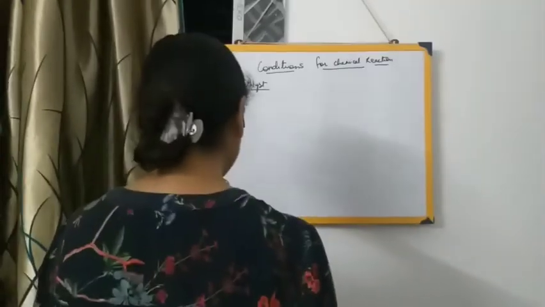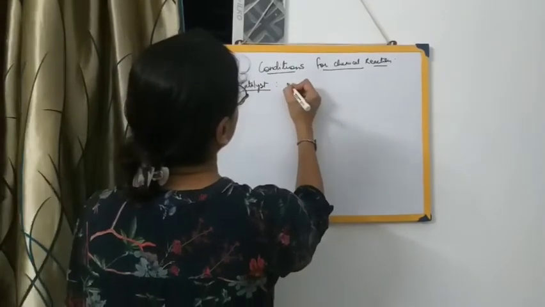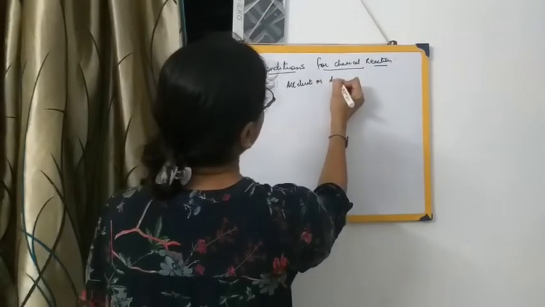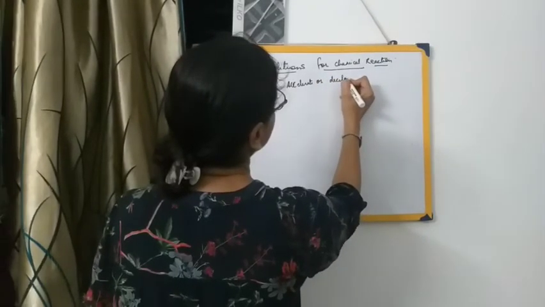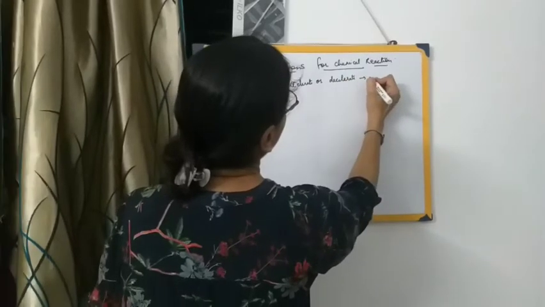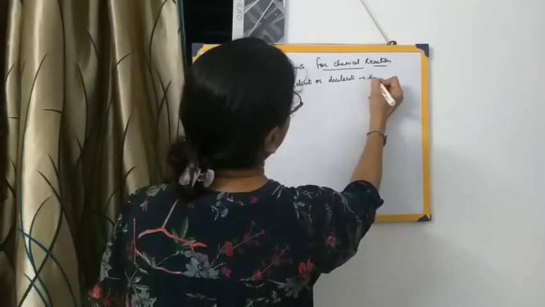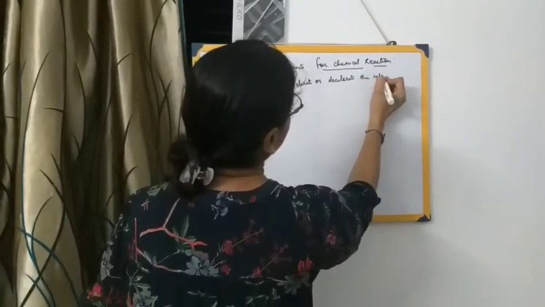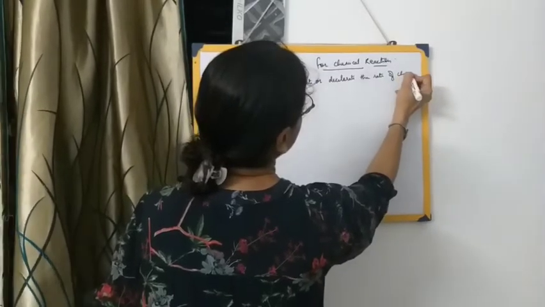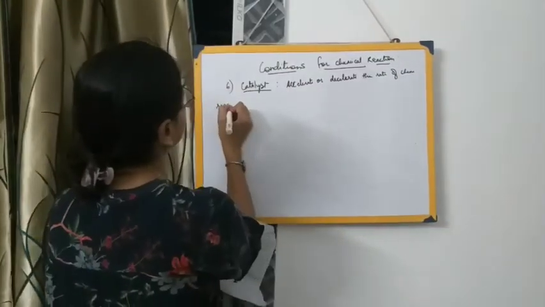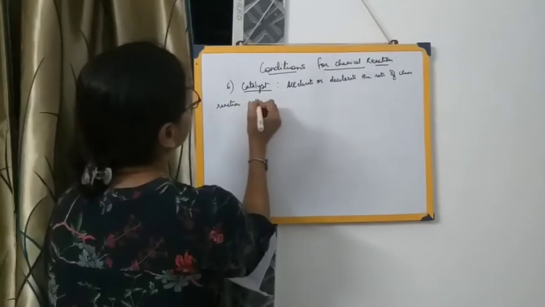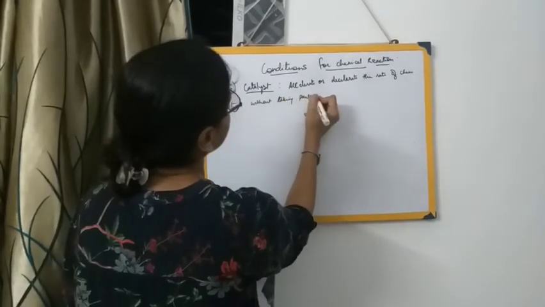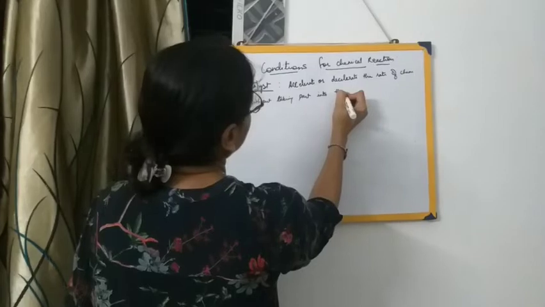So catalysts are chemical substances which accelerate or decelerate the rate of chemical reactions without taking part in them. Now let me give you some examples.